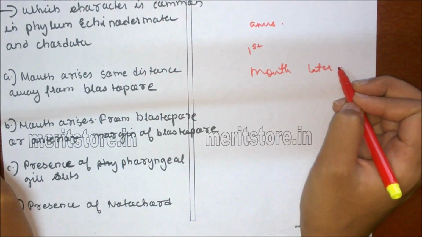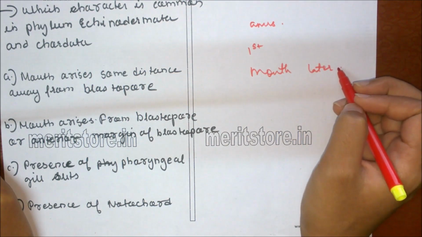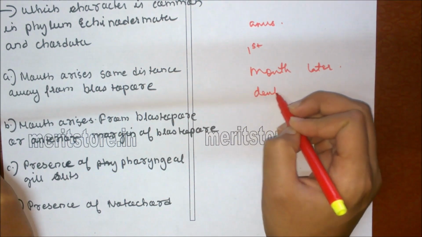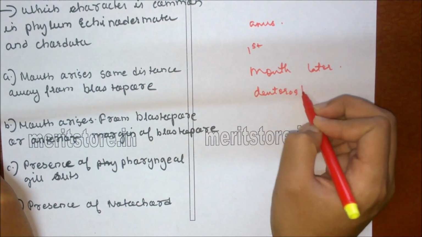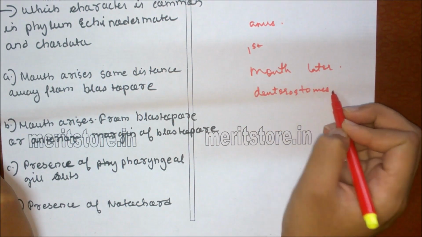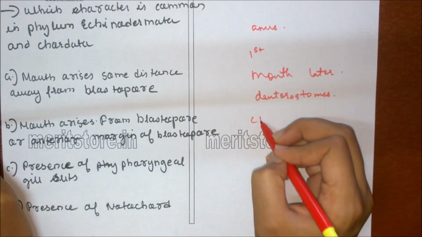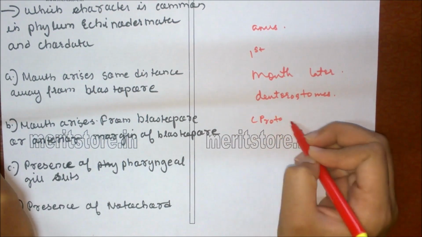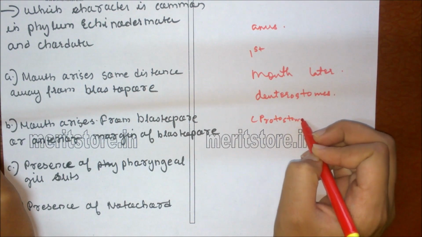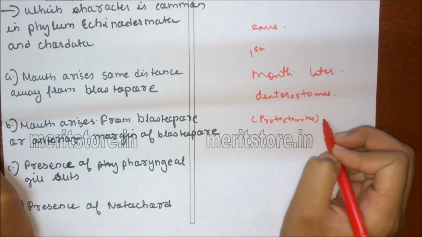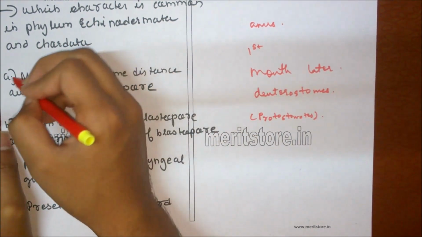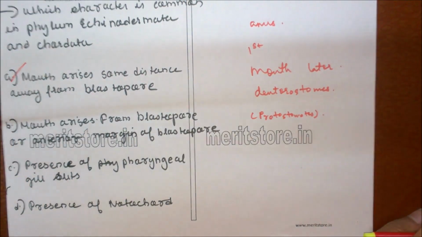The animals of these two phyla with this body plan are known as deuterostomes, and the animals in which the mouth occurs earlier are known as protostomes. So option A is the correct answer.